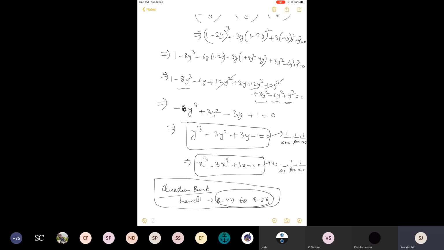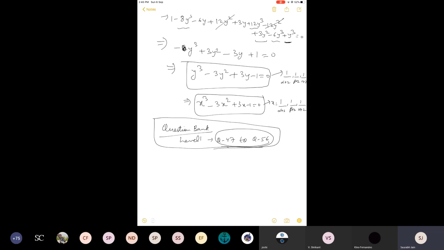Yes, so you can ask your doubts. Actually, we have to start from here only, from 47 to 56. This was already given. So question number 51, can you please show how to solve that one? Yes, yes. Actually, symmetric expression of the roots is something different. You are not supposed to solve anything in this question. I will tell you what is the meaning of the question.